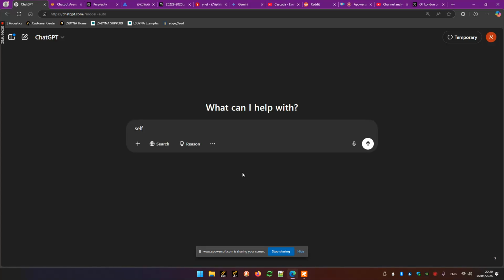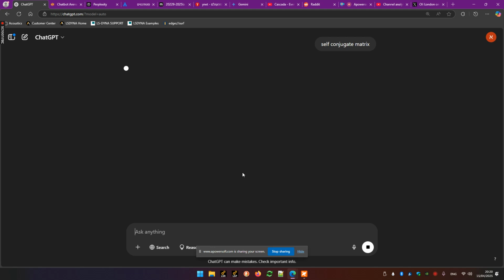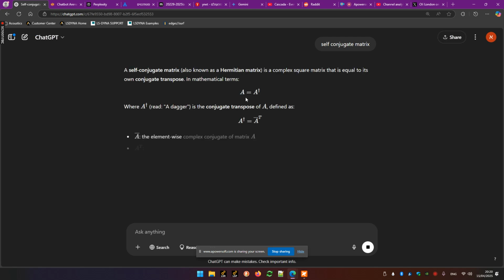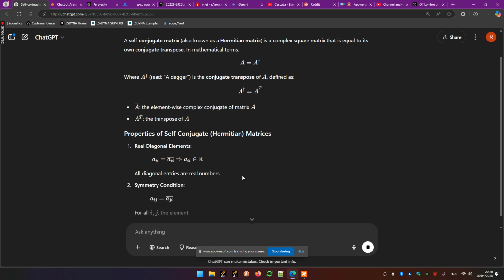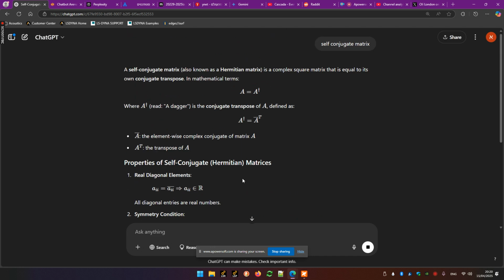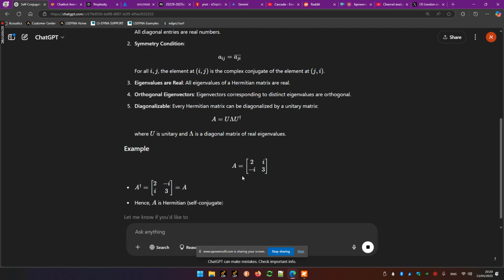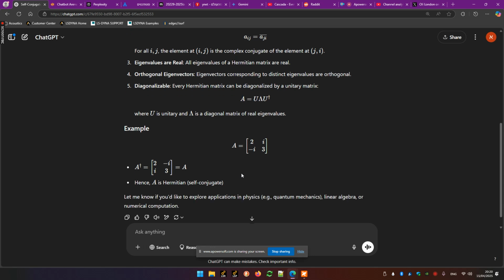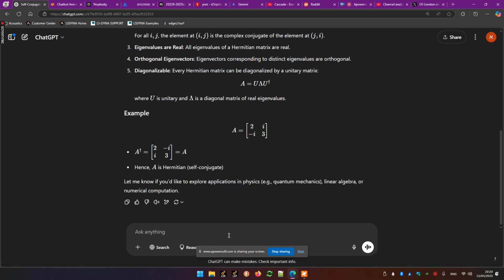The idea now is to talk about self-conjugate matrix. A self-conjugate matrix is a matrix whose conjugate equals itself, by definition. So if we look at the definition of a conjugate, we'll see that it equals its conjugate, and it did show me.